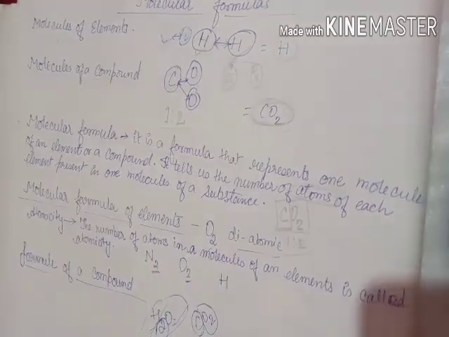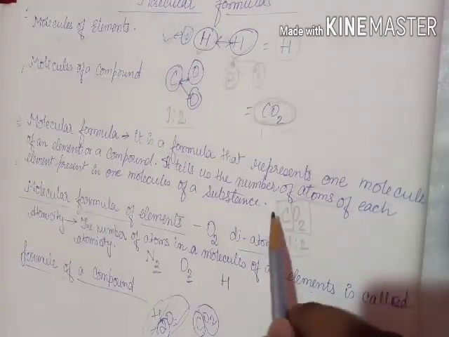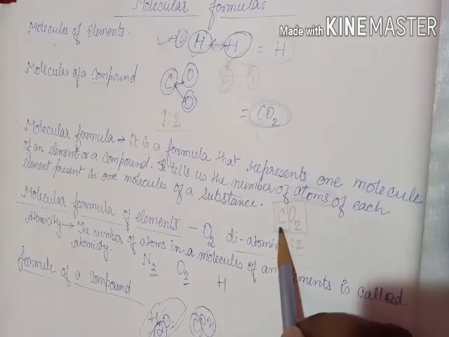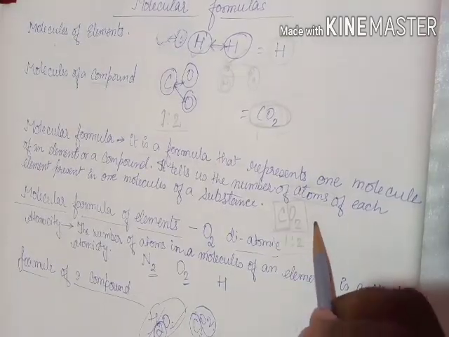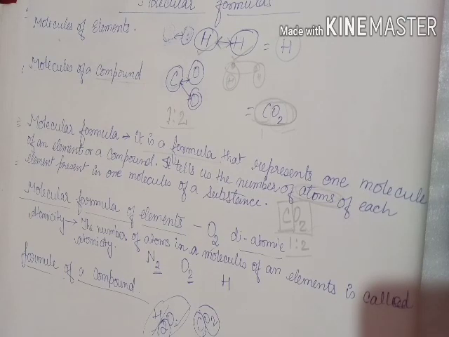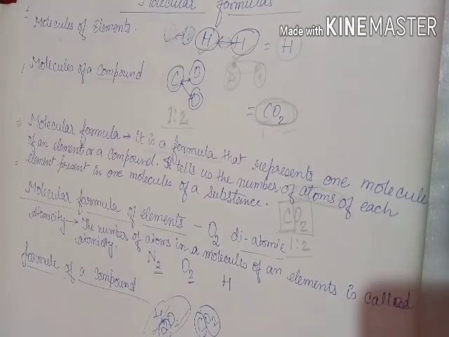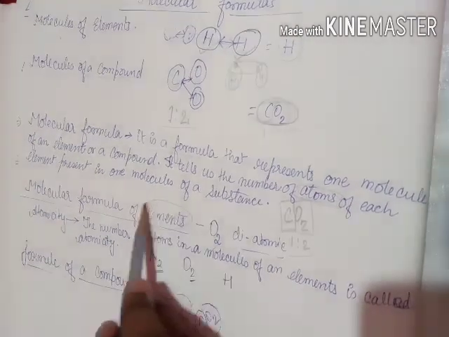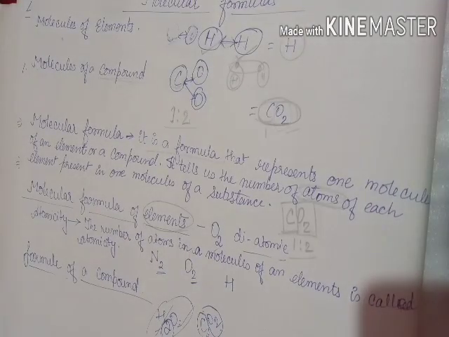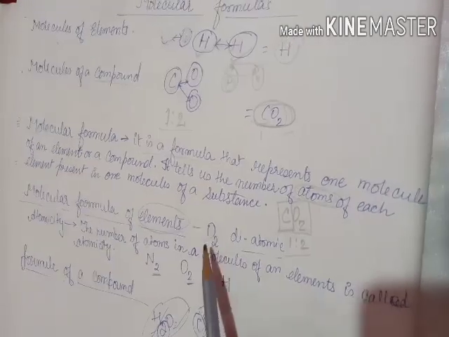So with this we can say that in the carbon dioxide molecule we have one carbon atom and two oxygen atoms. Then we see the molecular formula of an element. The molecular formula of an element represents the number of atoms present in one molecule. So in a molecule, the number of atoms present of that element is called the molecular formula of that element. Here we take the example of oxygen.